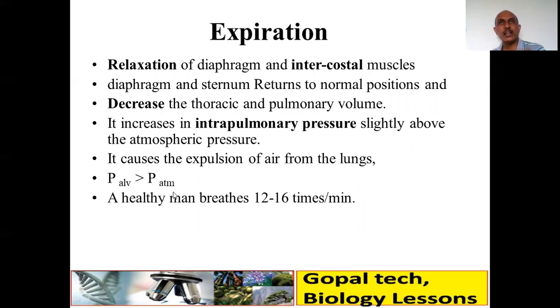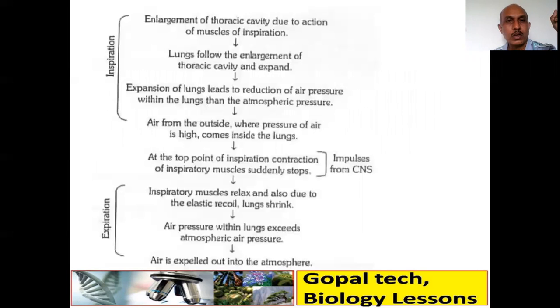Okay, so the healthy man breathes 12 to 16 times per minute. That is the normal breathing rate. In a newborn child, it may be higher, around 32 per minute. Okay, so this is the flow diagram. Inspiration, here you can see, and this is expiration. So just pause the video and note down how the sequence takes place.